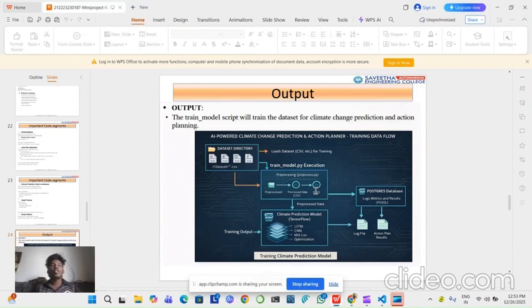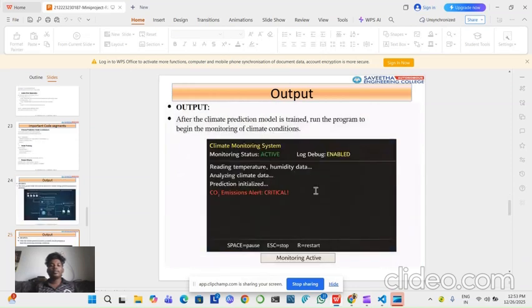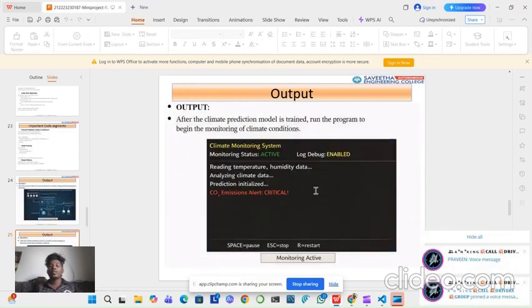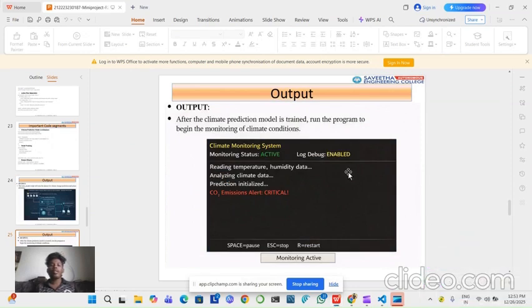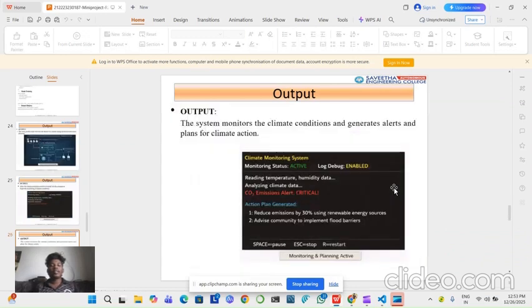What are the action plans we require in the climate change prediction? This is the output of the project. This is the sample output. Climate monitoring system, monitoring system active, log enabled. It's analyzing climate data, prediction initialized, CO2 emission alert critical. This is the same as the output.